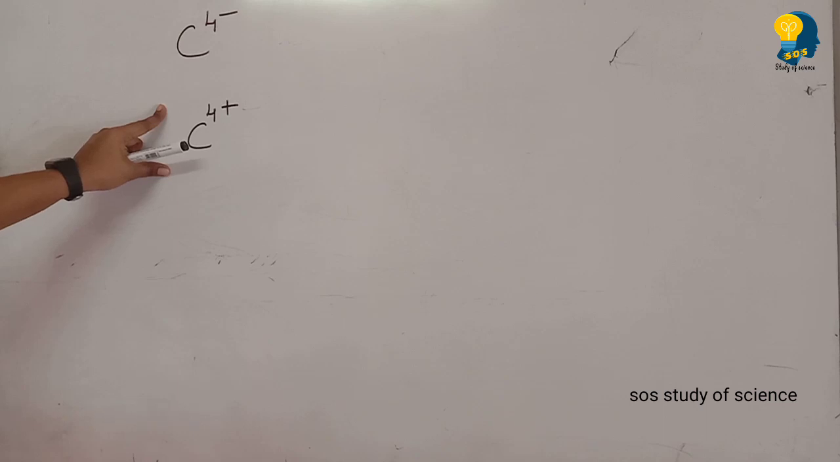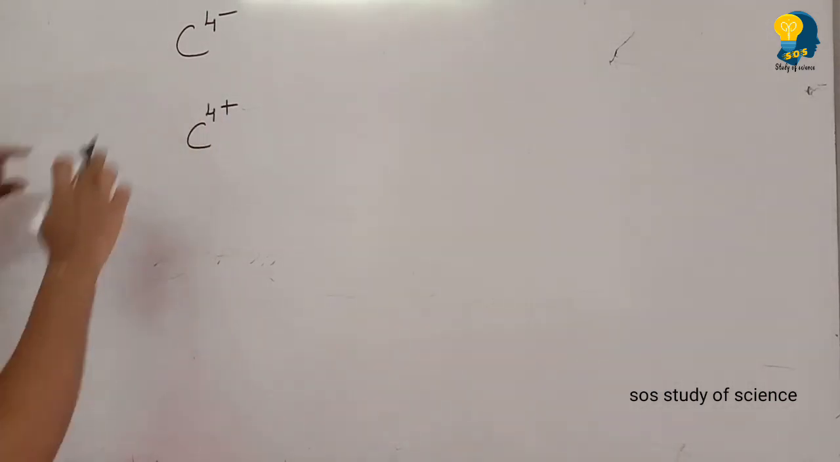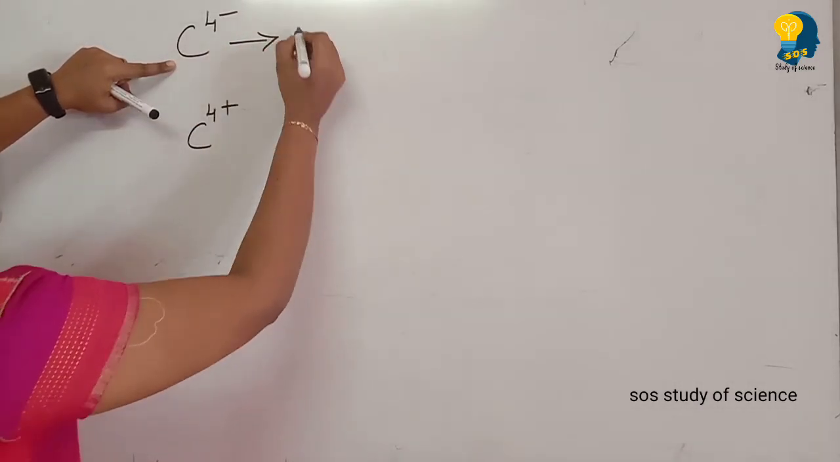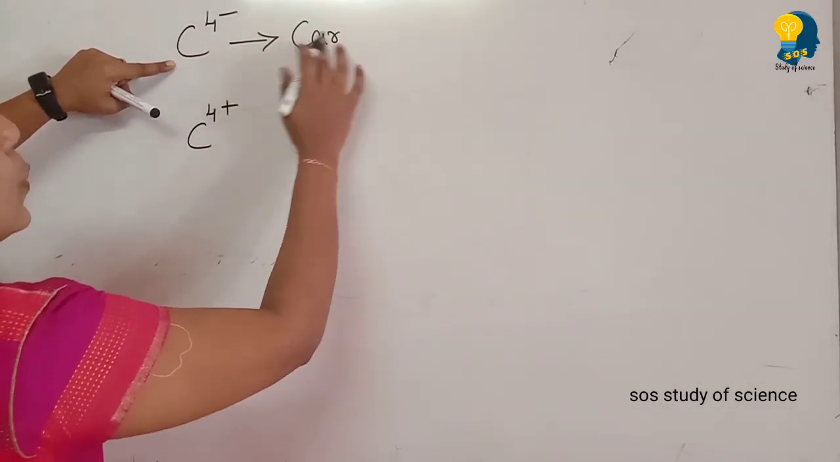It is very simple. Carbon cannot receive 4 electrons because of the nucleus of carbon.